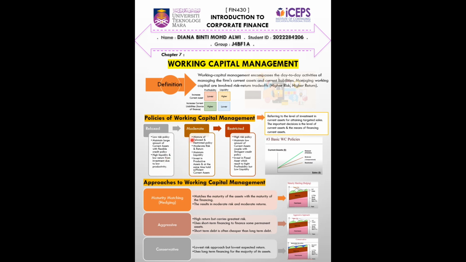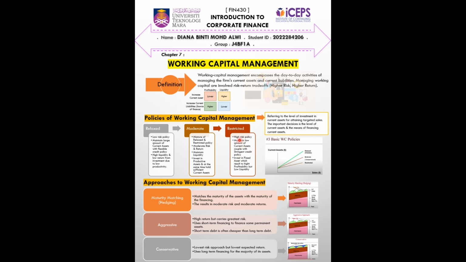Second is the moderate policy. The moderate policy is a mixture of relaxed and restricted policies. Moderate risk and return, maintain liquidity, invest in productive assets, and at the same time hold sufficient current assets.